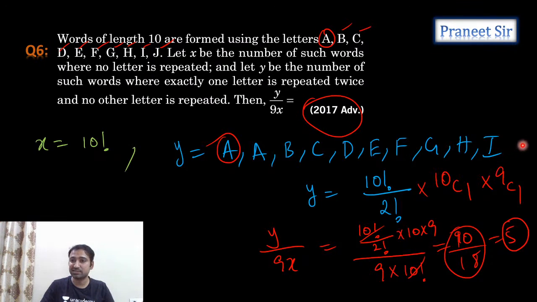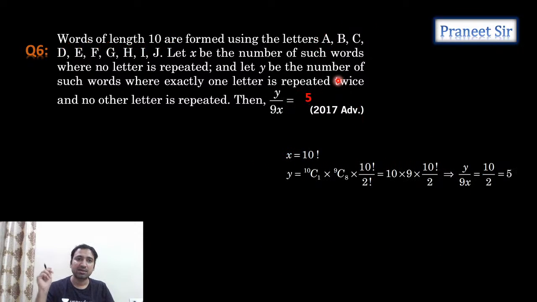So here J is missed. See here. So 9C1. So 10C1 into 9C1. If you substitute this value of Y here, Y by 9x equals 5. That's what we're getting. Clear? So 5 is the answer. Correct? Perfect. Chalo, let's move to the next question.